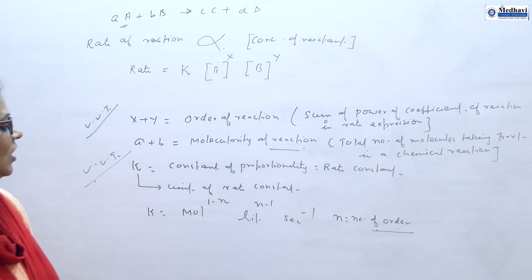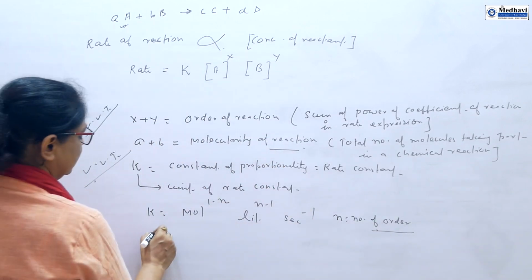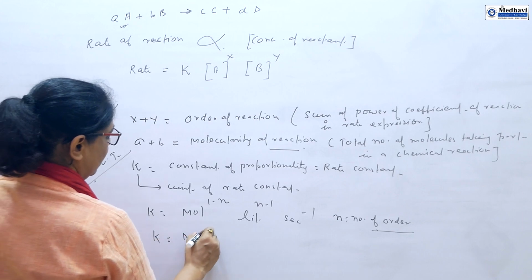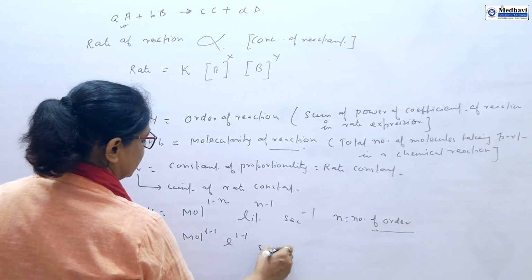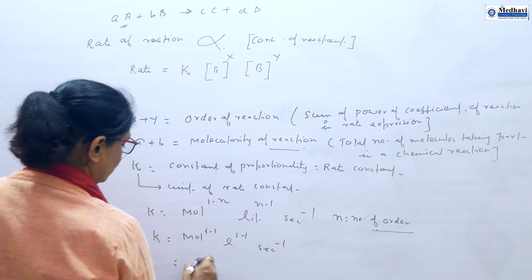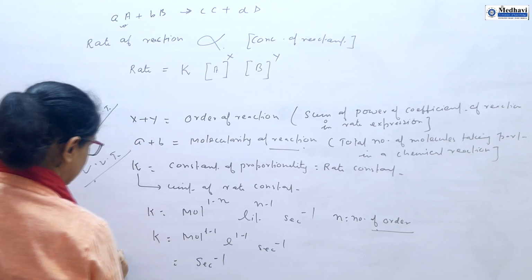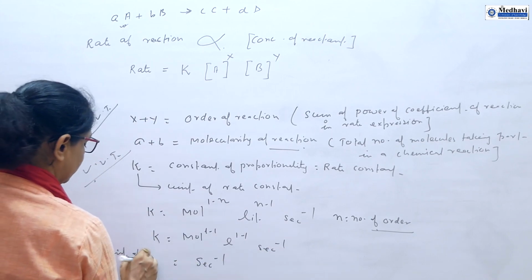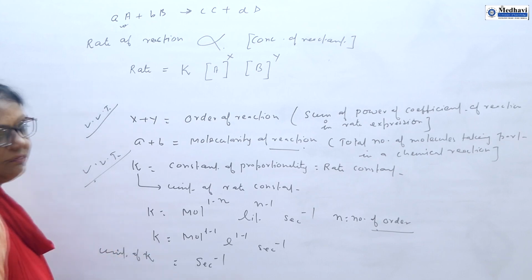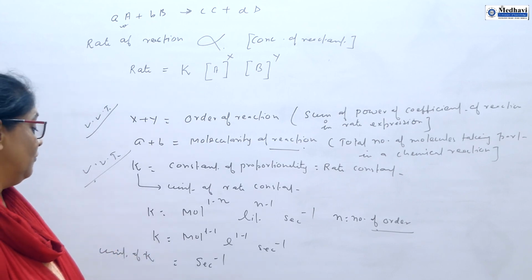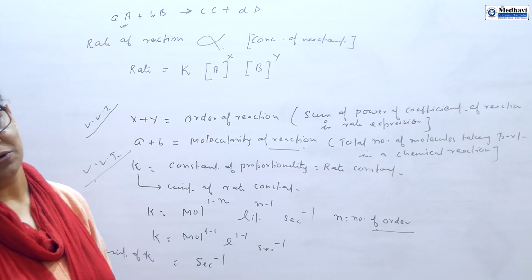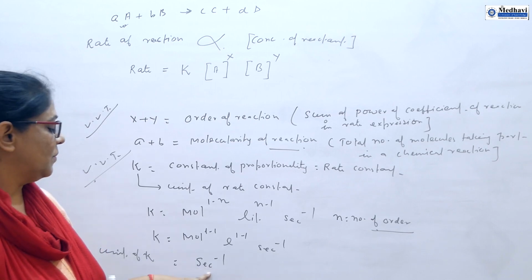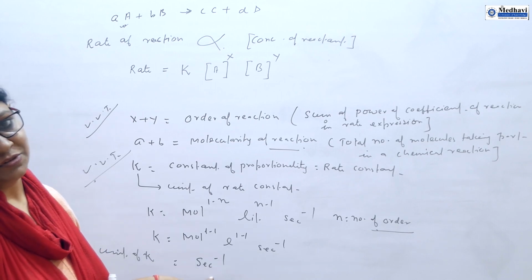If it is first order, then mole^(1-1), liter^(1-1), second^(-1). So the unit of rate constant K is second^(-1). That is, first order does not depend upon concentration, it depends only upon time.